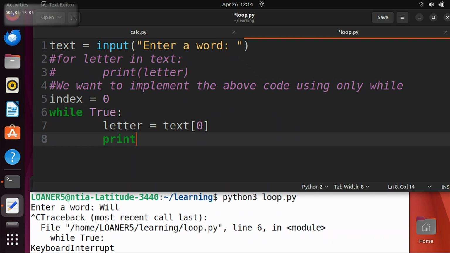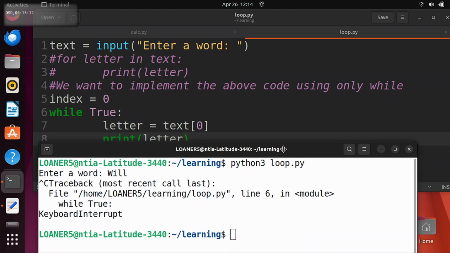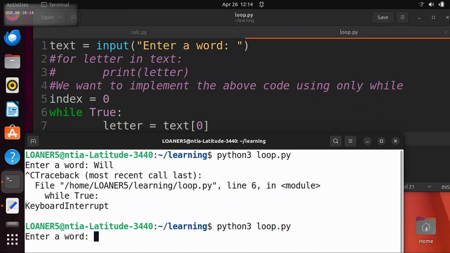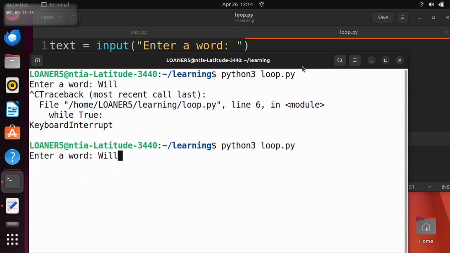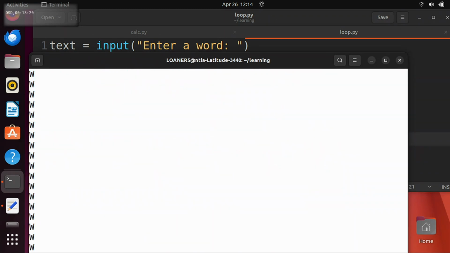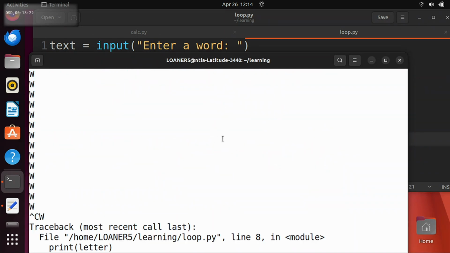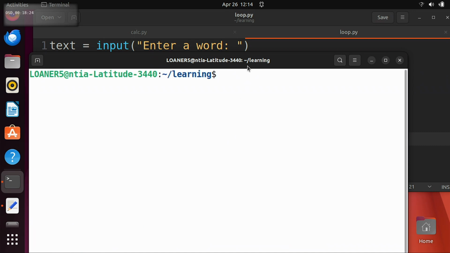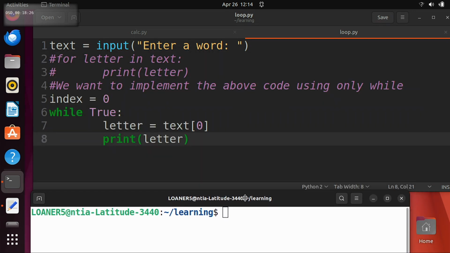This is good. So let's put our print back in, right? And what am I printing here? Text? No, we're printing letter. Okay, so now we think this should print W forever, right? So let's try it. Let's put Will back in, and we think we should get infinite capital W's, and I'm going to have to manually quit this program. Okay, good. Yeah, so I get infinite W's, and it prints them out very quickly.